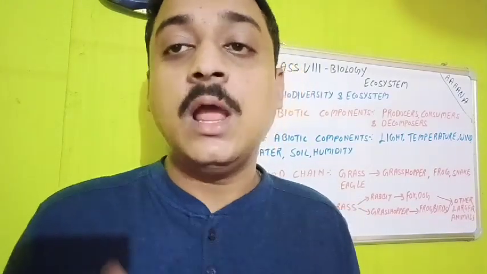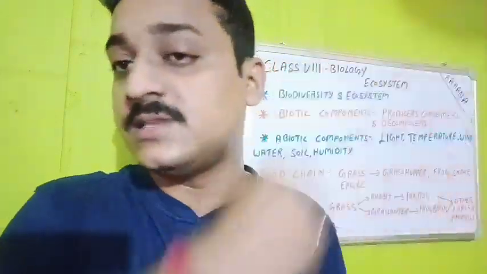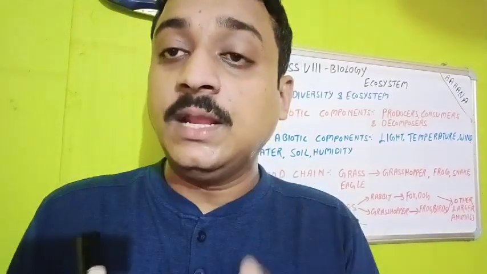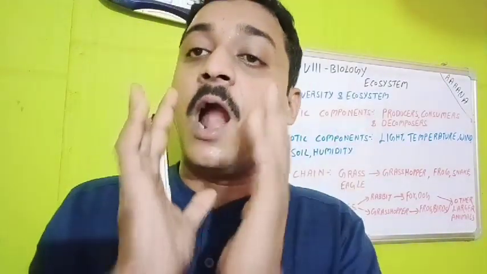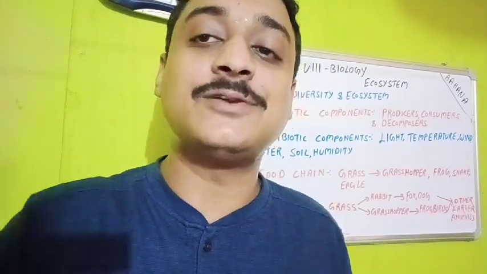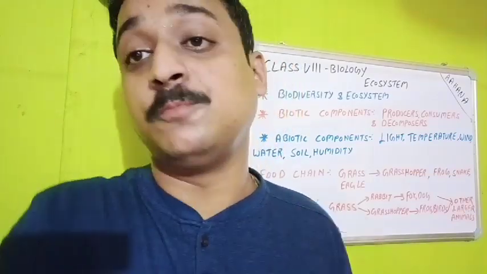Of course, we human beings are eating everything, we are omnivores, so we are eating plant products like fruits, wheat, rice, everything, and we are eating meat also. So automatically it is proved that if plant is not there, the herbivores, omnivores and carnivores cannot sustain their life on the earth. That's the reason why plant is so important to us.